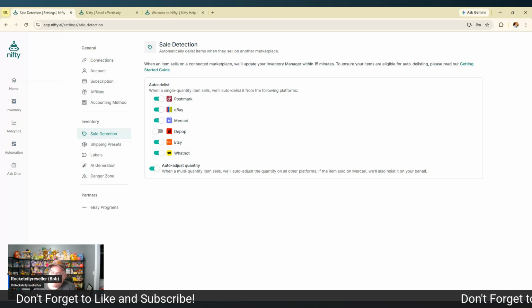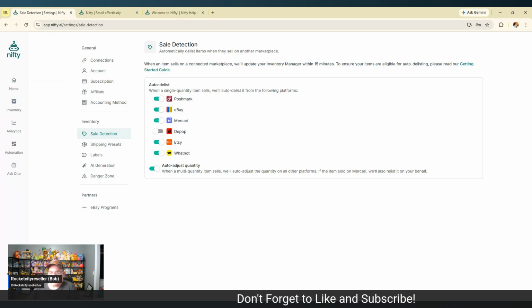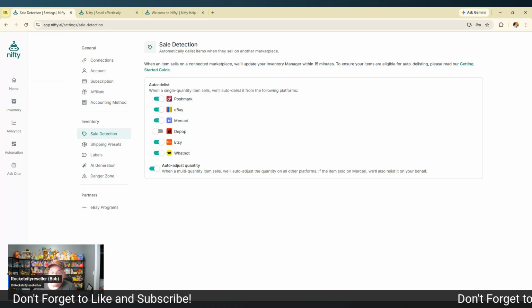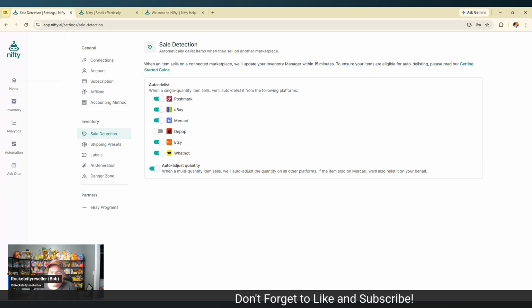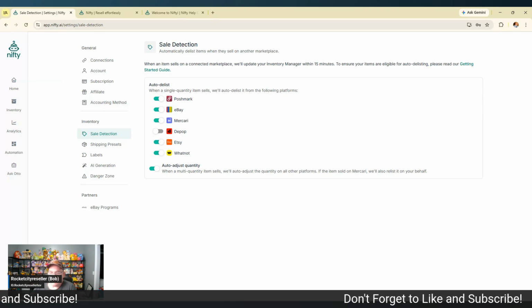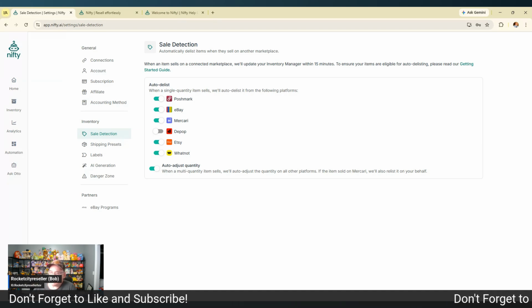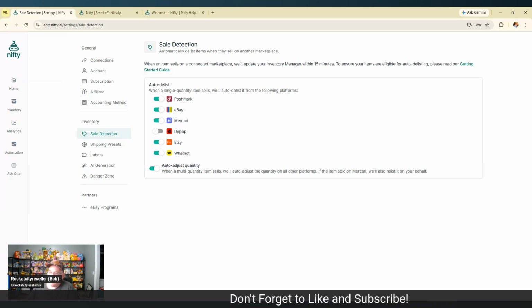And it also gives you the option to do quantity. So if you're selling multiple items of the same, let's say, flavor, and you want to decrement your inventory by whatever, you can actually turn that on. So we sometimes have 3 or 4 plush that are the same, identical design, everything, and we would quantify that. And as it sells through, Nifty's smart enough to go in and decrement the quantity of the item sold without delisting the item. So that is a very nice feature of Nifty.